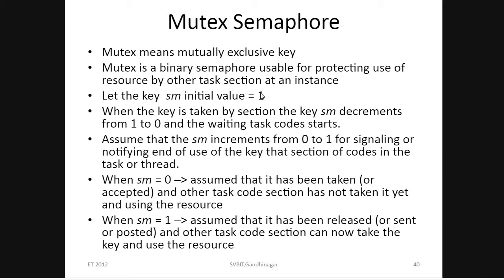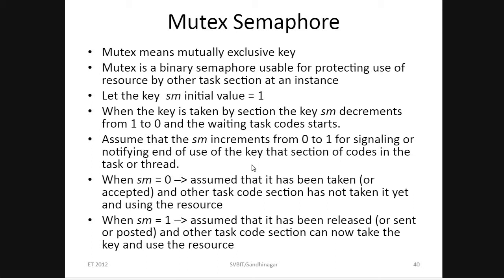The wait operation has to be performed. And if SM increments from 0 to 1, which operation has to be performed? The signal operation has to be performed.